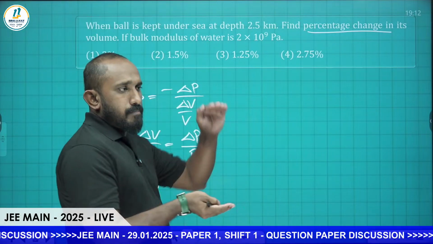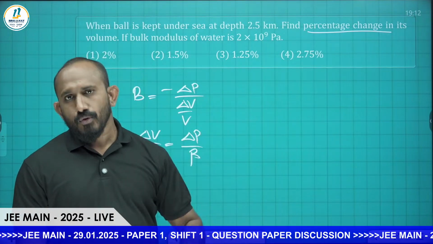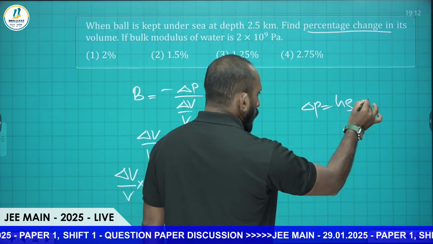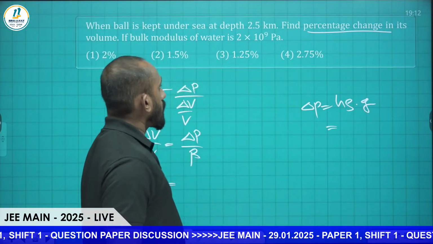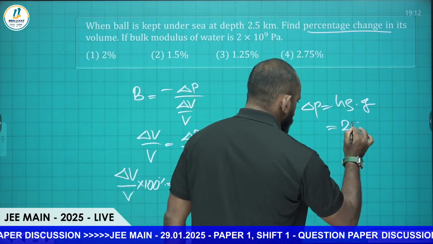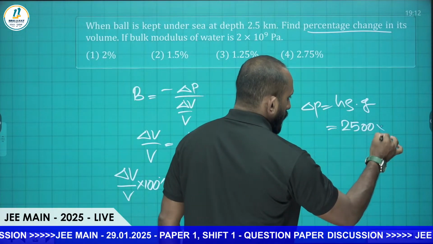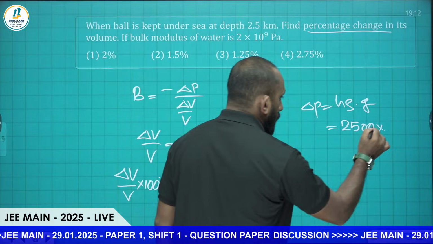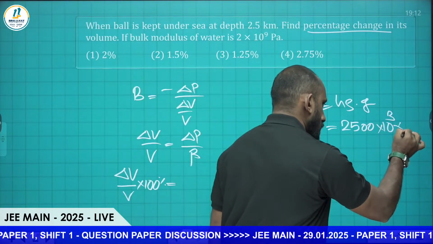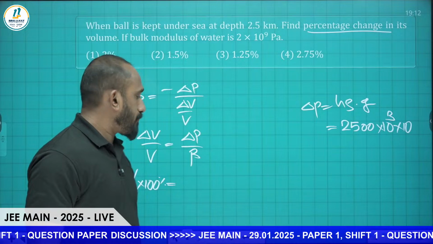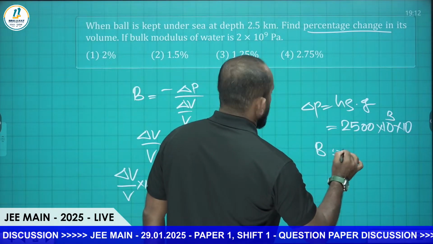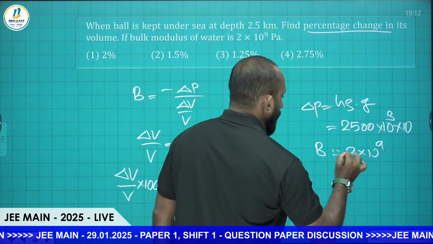You know, the pressure exerted by the fluid column will be H rho g. H is the height, how deep it is: 2.5 kilometers, that is 2500 meters, into rho, the density of seawater, which we can take approximately as 10 raised to 3, into g, which is 10. That is delta P. Now, the bulk modulus B is equal to 2 into 10 raised to 9, also given.